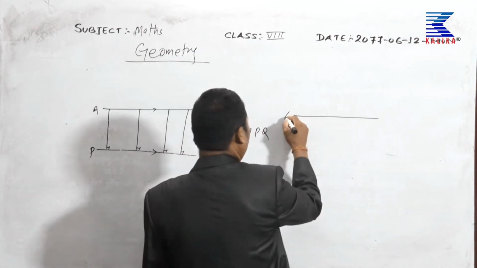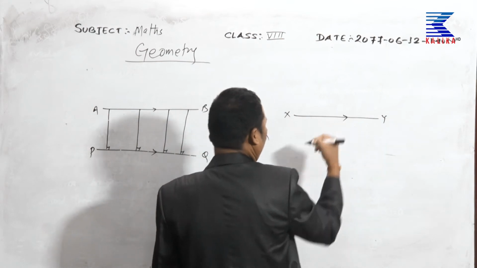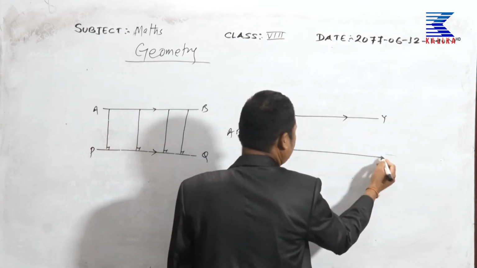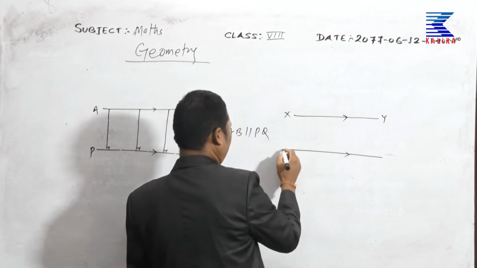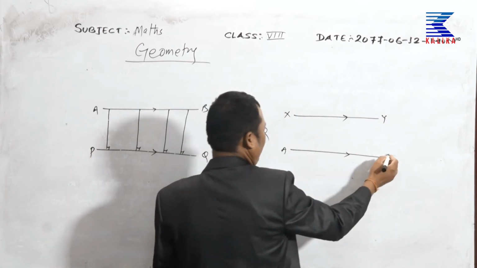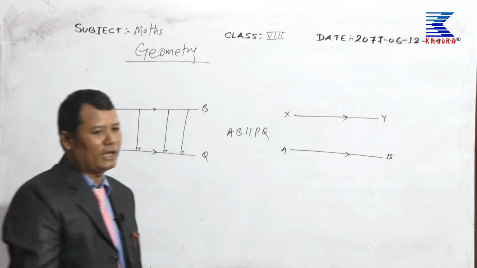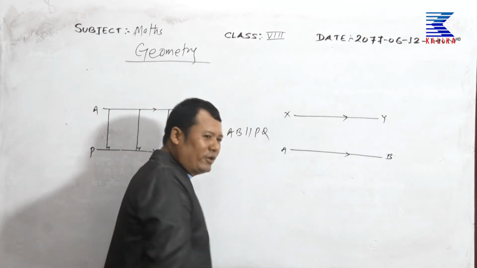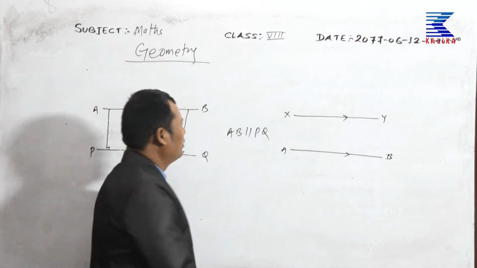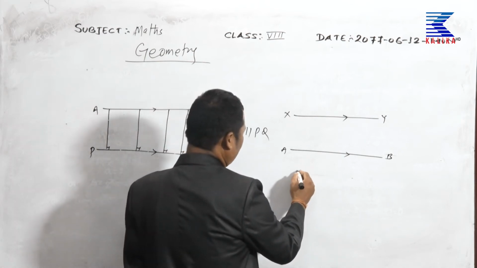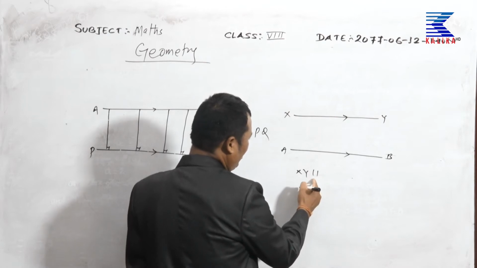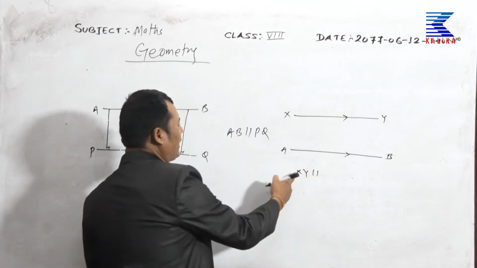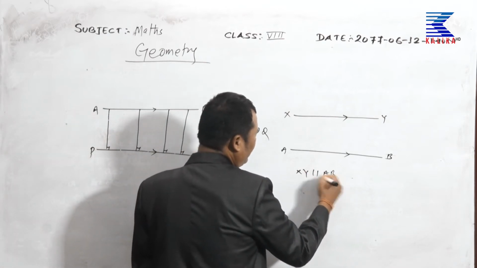Next one, please. Now here XY and AB are also parallel to each other. We write it with the symbol of parallel: XY parallel AB.